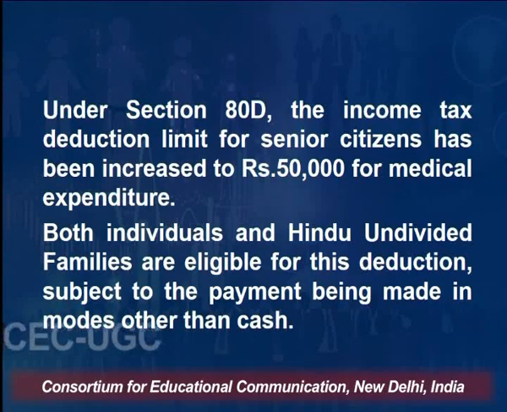You can take a health insurance premium of any amount, but the maximum deductible amount allowed under the Income Tax Act is 25,000 rupees. But for a senior citizen, if a person is in the 60 or plus age group, then the deduction allowed is 50,000 rupees for medical expenditure.